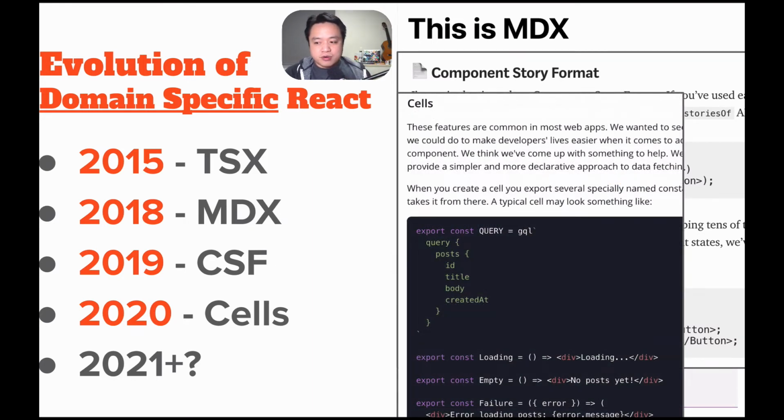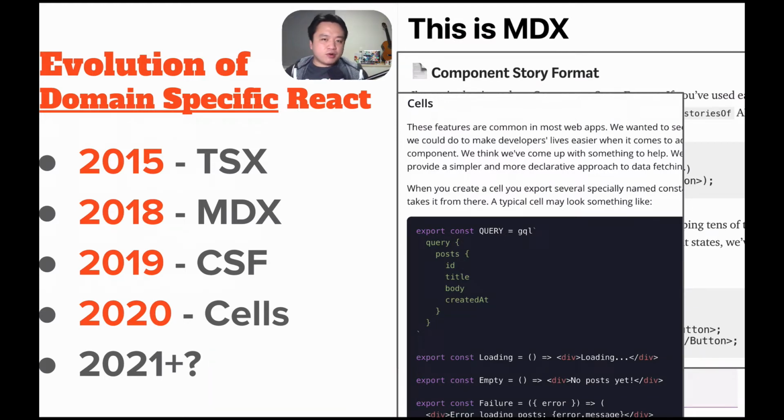They combine GraphQL queries with loading, empty, failure, and success components. The genius of both these dialects is that they are just JavaScript, easily consumable by other tools. This means you can directly use CSF files in jest tests, or statically extract GraphQL queries from cells, and benefit from all JS tooling from syntax highlighting to TypeScript. I think, aside from MDX, future React dialects should bet on JavaScript as far as possible.